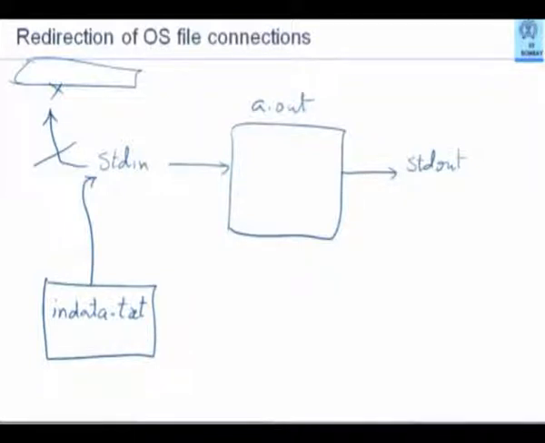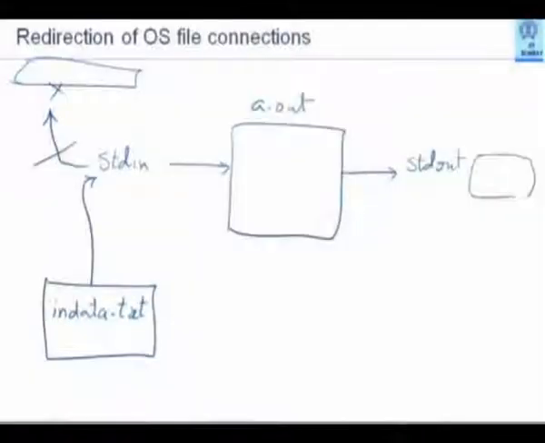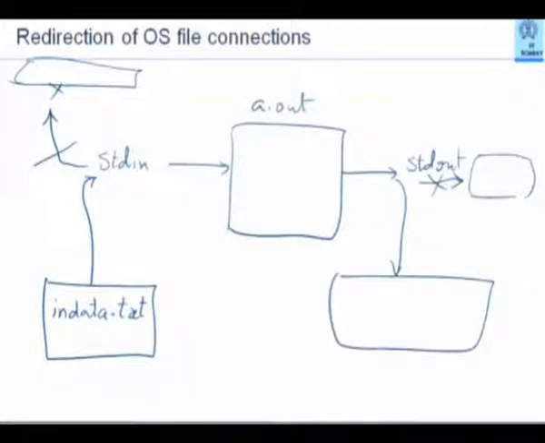In exactly the same fashion, it is possible to say, please don't produce the output on the monitor when you run this program. So don't send it to the monitor, but instead, send it to another file, which is, let us say, outdata.txt. I am writing .txt merely to emphasize that output will be a text file, just as input would be a text file. Names do not matter. Any name that you give, it will produce output in text format.